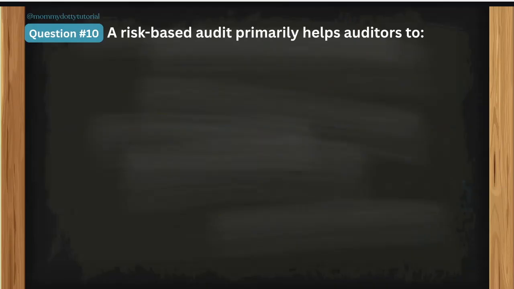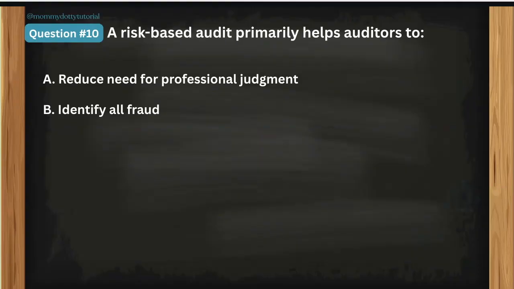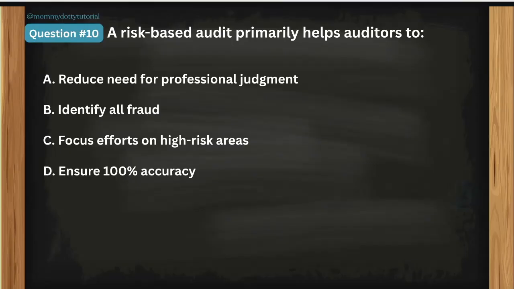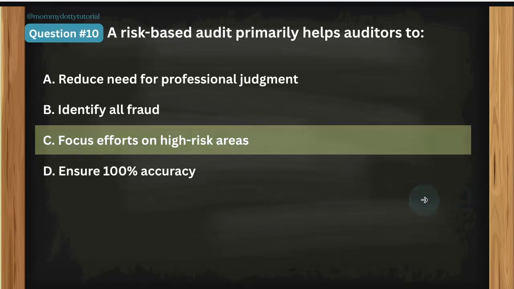A risk-based audit primarily helps auditors to: A. Reduce need for professional judgment. B. Identify all fraud. C. Focus efforts on high-risk areas. And letter D. Ensure 100% accuracy. Okay, you may pause the video to think. The correct answer is letter C. Focus efforts on high-risk areas.